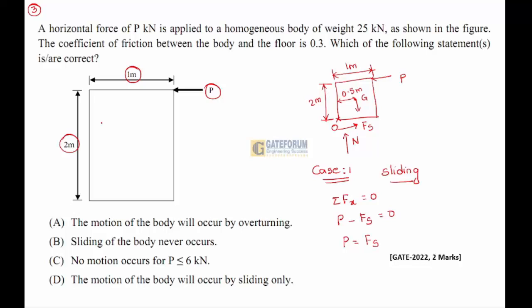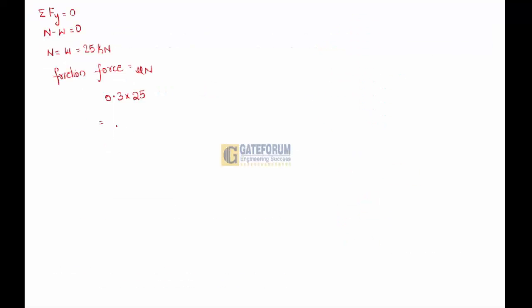That is 0.3 he has clearly mentioned in the question, and 25 is the weight force which will be equal to your reaction force. So on solving you will get around 7.5 kilonewton, right? So whenever the body is sliding, this will be the result.